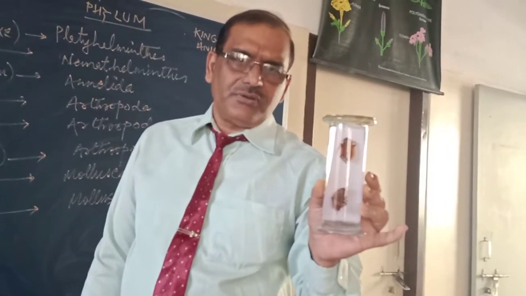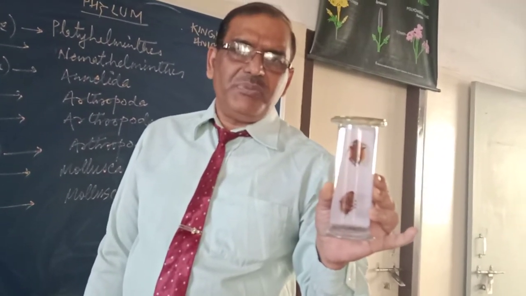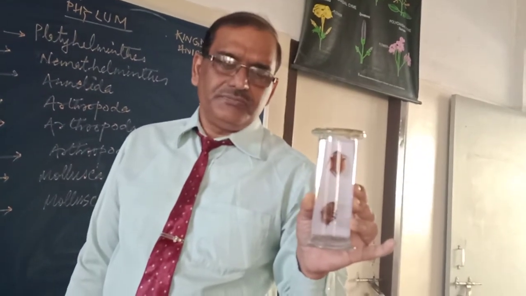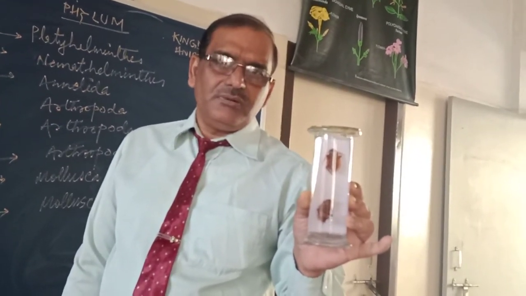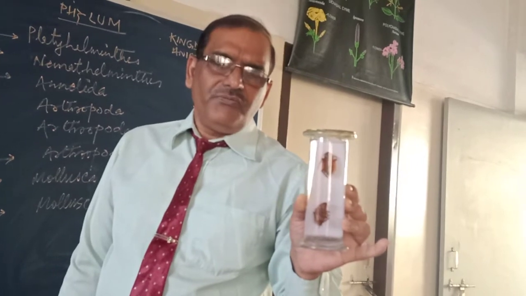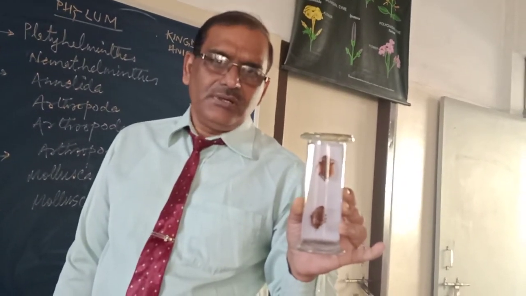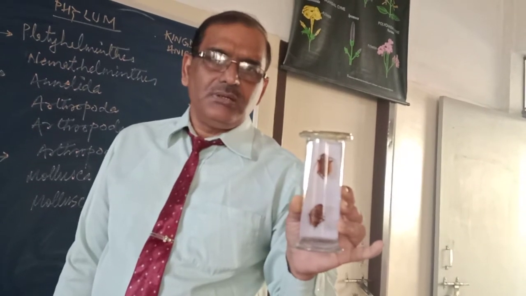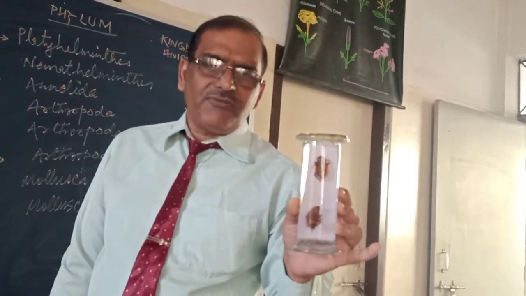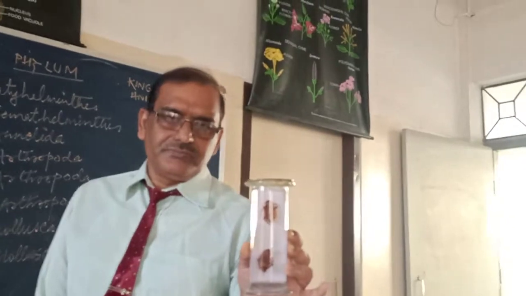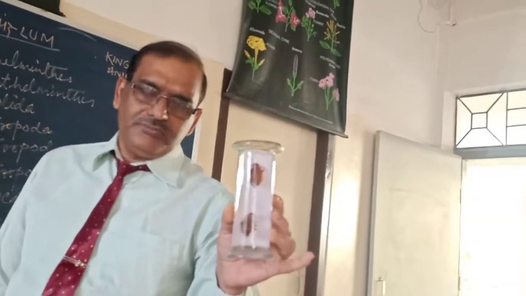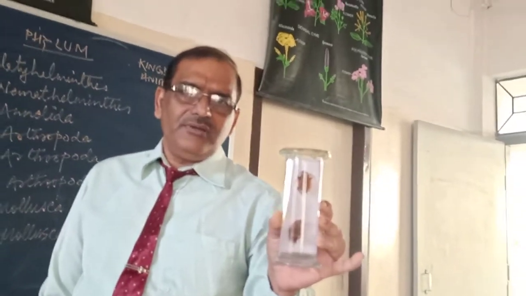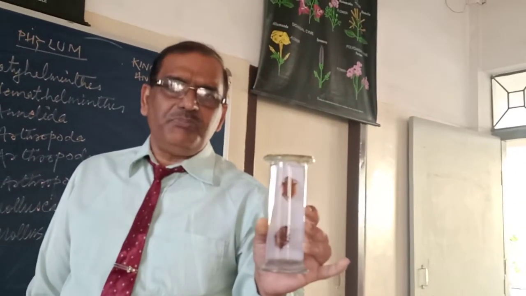Excretory organs are Malpighian tubules. Reproduction, sexual. Fertilization, internal. Sexes separate. Oviparous. Development, indirect. Larval forms are present. So this is a member of phylum Arthropoda, and the animal is cockroach, Periplaneta.